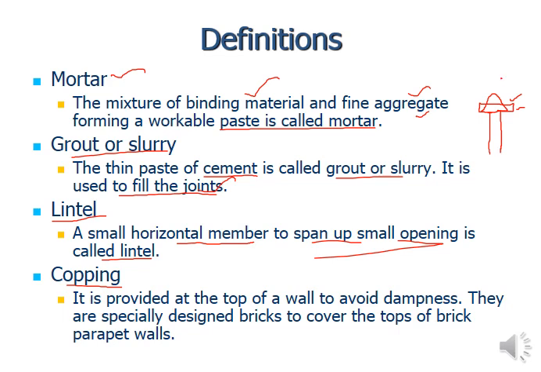the building. When water falls on this parapet wall, it is going to drip out from both of the external sides, so the water is not going to cause dampness within that particular wall. So there are specially designed bricks to cover the top of the brick parapet wall. If these are made with the help of bricks, they are called coping. But not only brick: these are made with specially designed bricks, but concrete material can also be used, and steel material can also be used to make the coping.